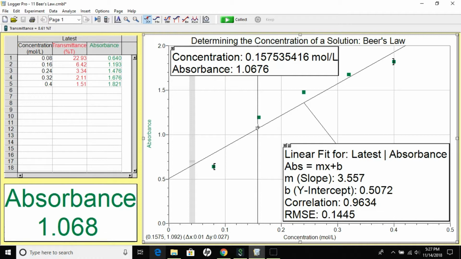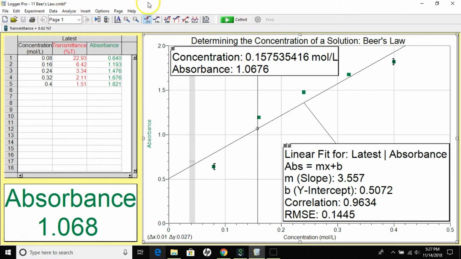And then the hard part is to bring your mouse straight up on that number until you get to the box, and then you can ease off because it's not going to change numbers as easily. All right, so now we can see what the concentration is, which the concentration of our unknown solution is 0.157, etc., etc., etc. moles per liter.